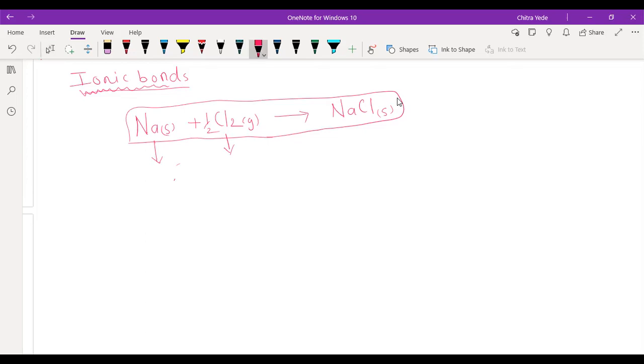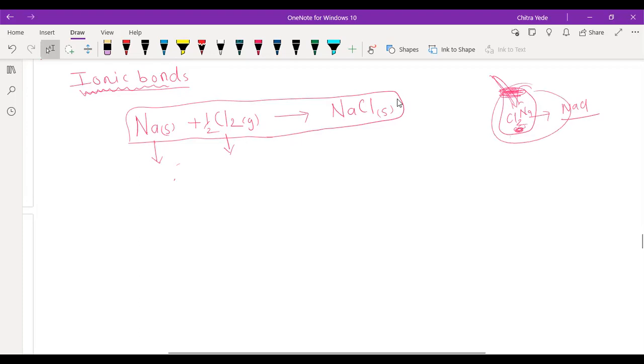And Pallav came home with that container, in which chlorine gas is present, and he put the sodium piece in it. Okay, and he covered it tightly, thinking that next day he would have sodium chloride. The next day he opened the container, and the chlorine gas evolved from it, and the sodium piece was remaining there. Pallav thought, Hemant sir told me that when sodium and chlorine react they form salt, but I am not getting any salt here.